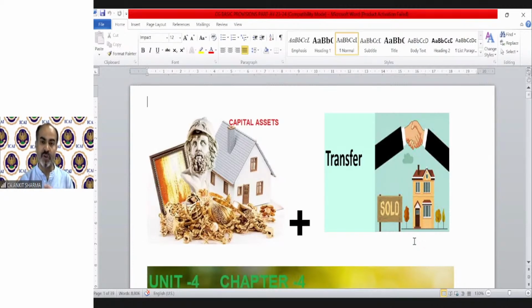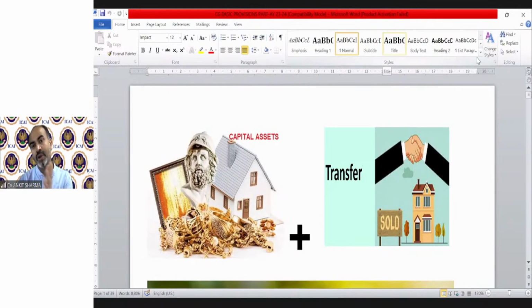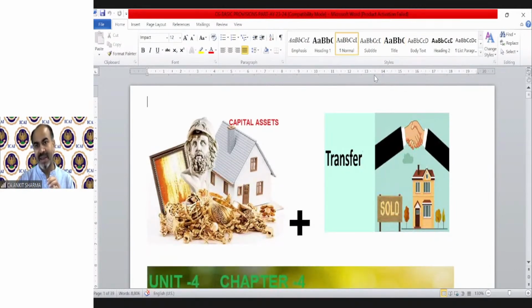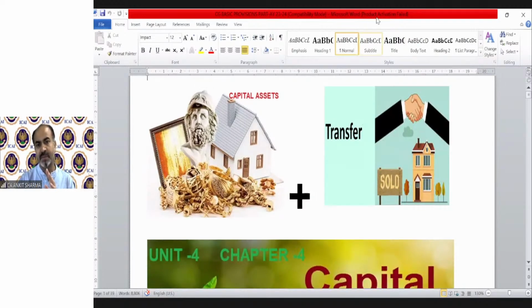Then we discussed the provisions of PGBP, which says that if there is any income which accrues or arises due to carrying on some business activity, that income will fall under the head business and profession. Clear? So we discussed the provisions of those 3 heads. The charging section for PGBP was 28, salary charging section was 15, and income from house property was 22. Now, the capital gain charging section is 45.